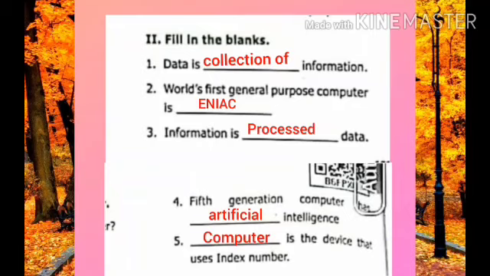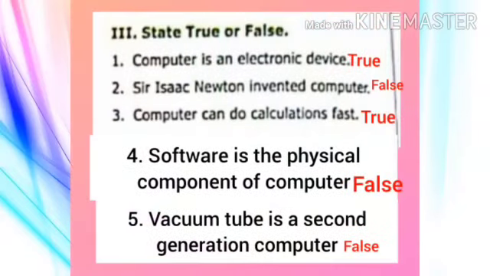Okay, children. Third Roman letter, state true or false. This is also on page number 100, children. So question number 1. Computer is an electronic device. Come on, tell me true or false. It is very easy, right? It is true. Computer is an electronic device. True.